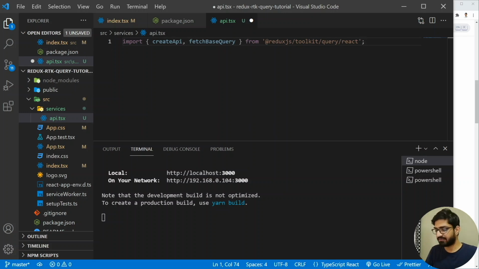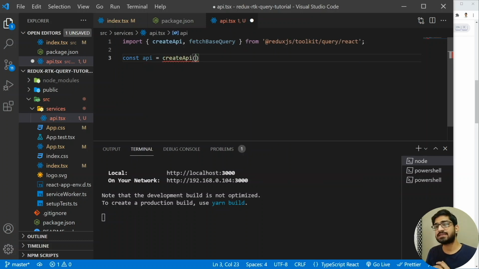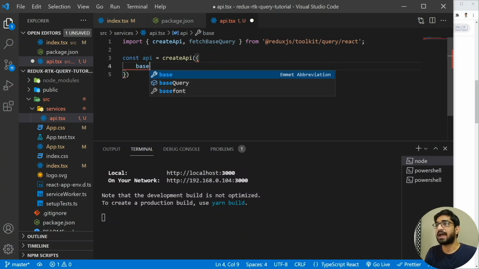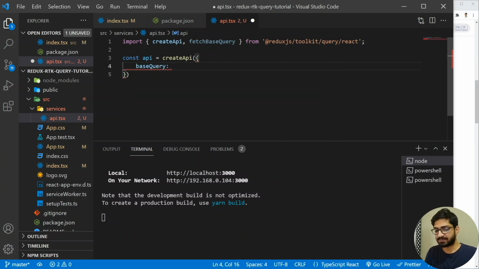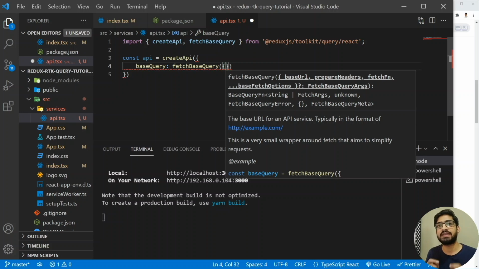All right, the next thing we will do is create a constant and I'm going to have the api, which will be equal to this createApi. And this is going to take an object, so let me add the object here. In this object, the first thing we need to set is the baseQuery. So we will add the baseQuery and this baseQuery will have the fetchBaseQuery. And inside the fetchBaseQuery, we need to add the base URL of the endpoint which we are going to call to fetch the data.